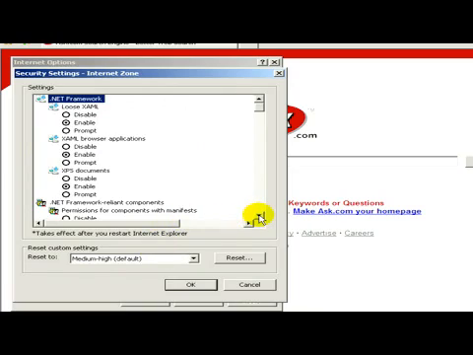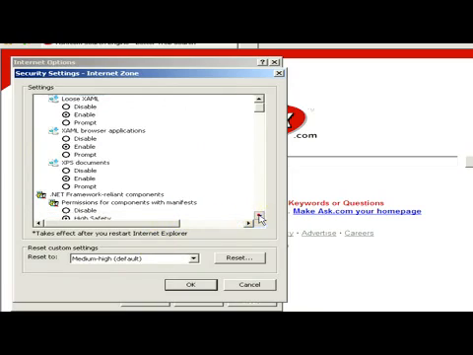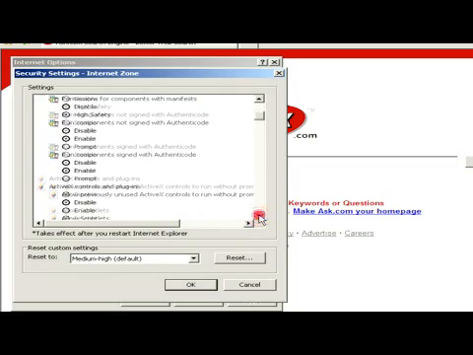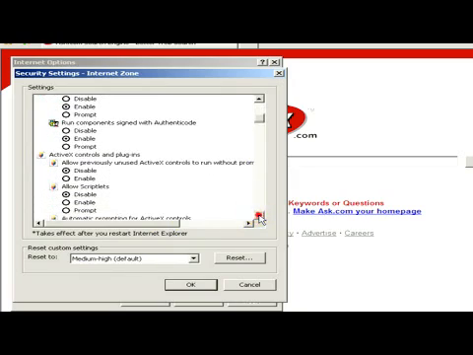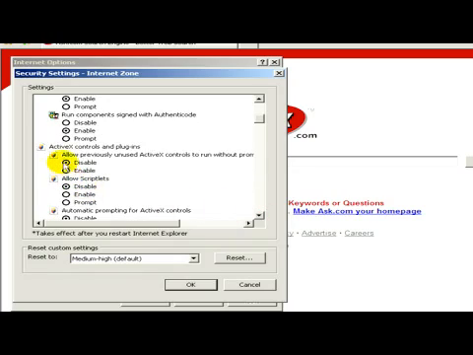Okay, here in the settings, we have to find ActiveX Controls and Plugins. Here you can see. And we have to allow previously unused ActiveX Controls to run without prompt. So we tick Enabled instead of Disabled.